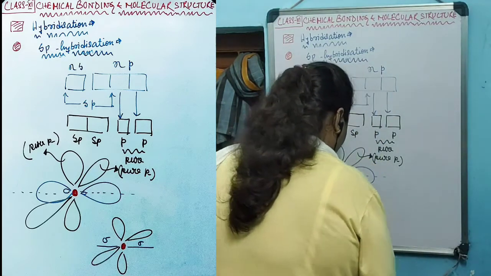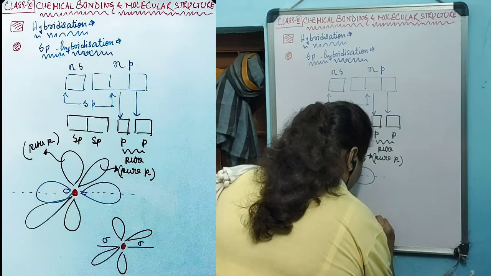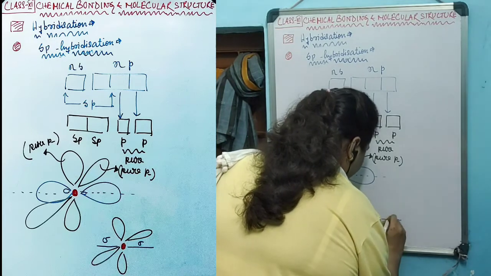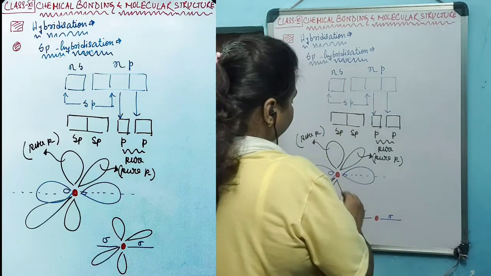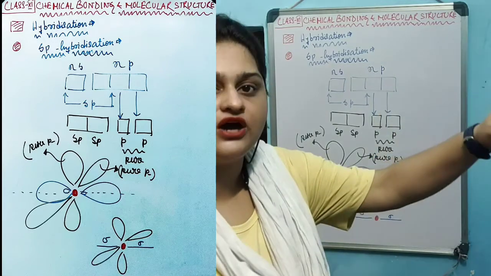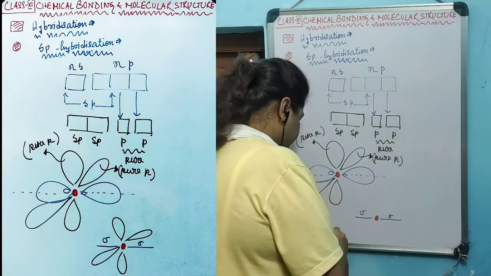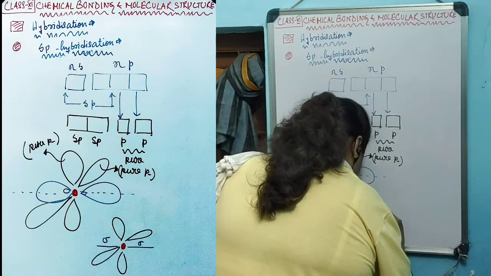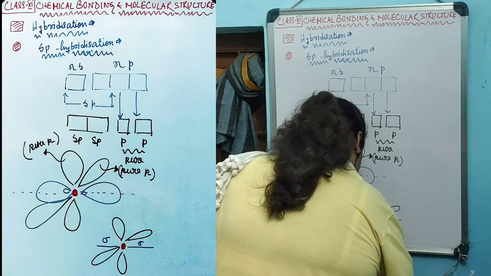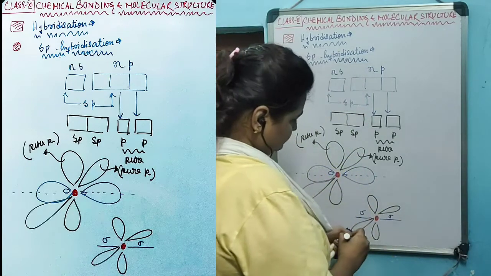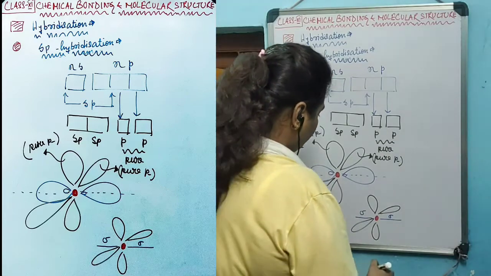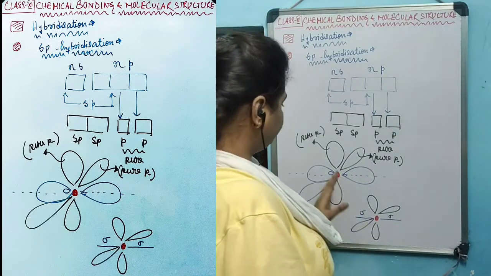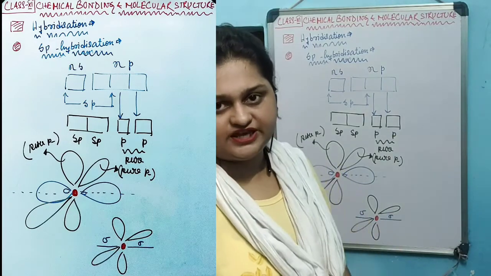If this is the central atom, these are the two bonds that are going to be formed as sigma bonds through the combination of this hybrid orbital with other atomic orbitals, and the pure p orbitals will be like this. This will be the shape of orbitals for a molecule with the central atom having sp hybridization.